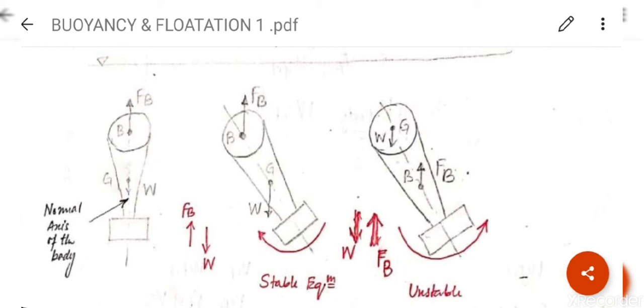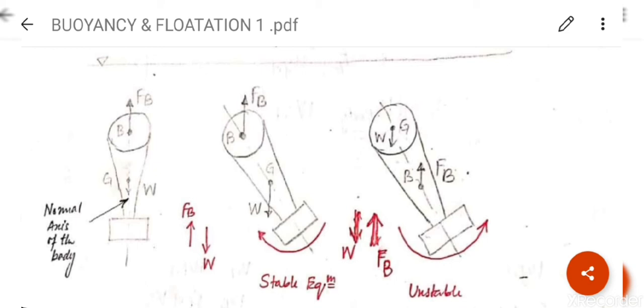The body is completely submerged in water. Here a vertical line is the normal axis of the body. B is the center of buoyancy, G is the center of gravity of the body. Clear? Buoyancy force will act from the center of buoyancy and weight will act from the center of gravity.